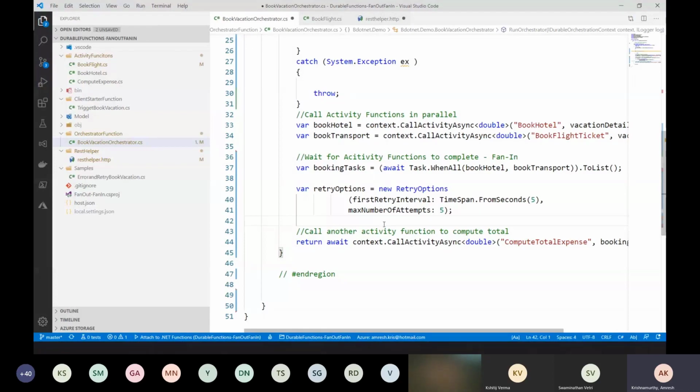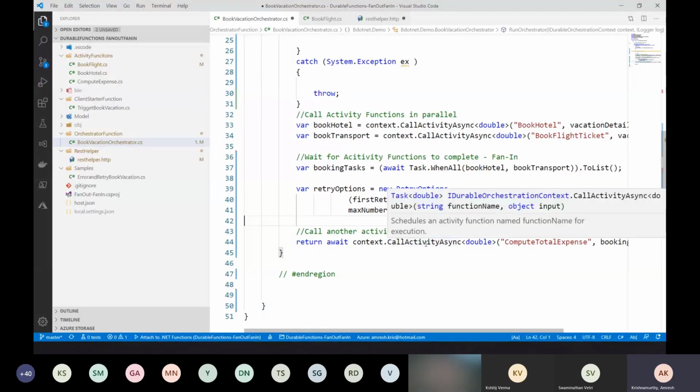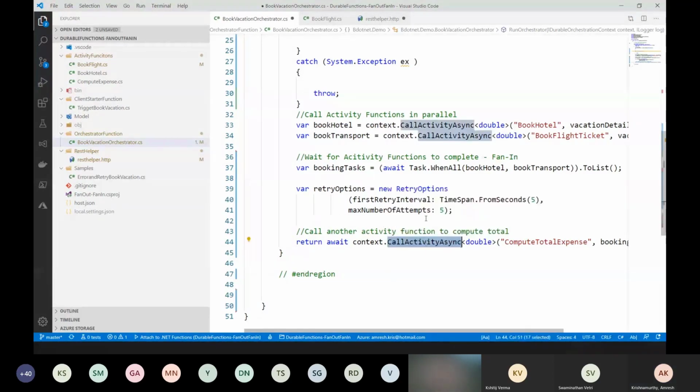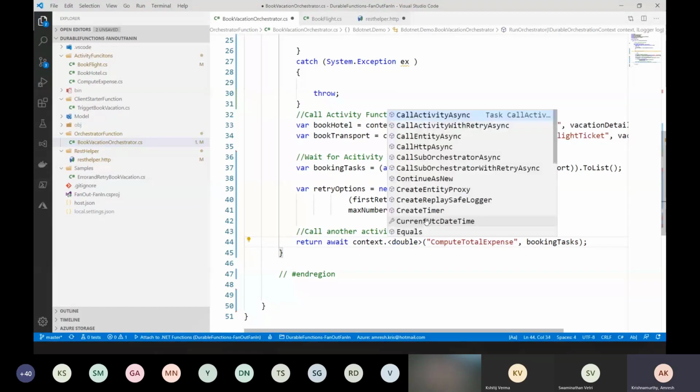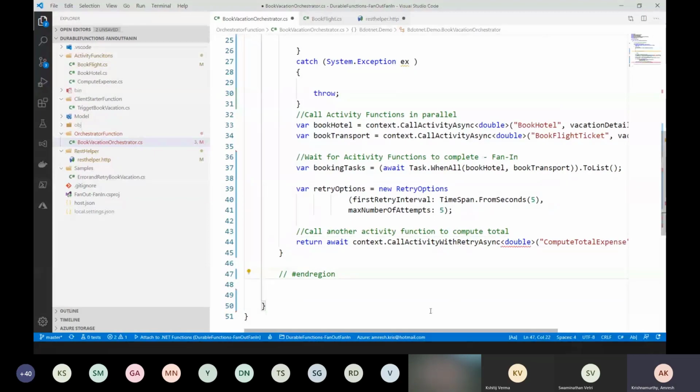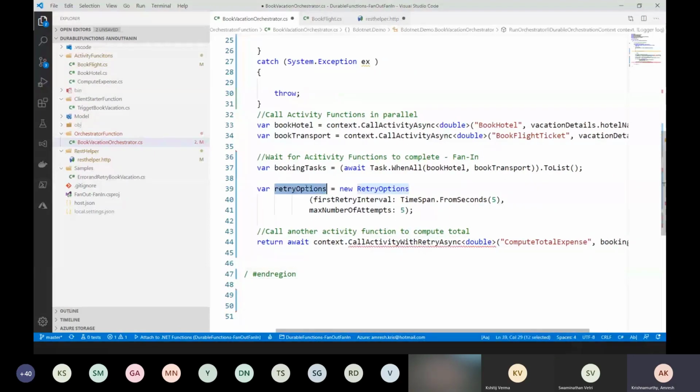Whenever you have to use retry, we also have to change this to call activity with retry async.